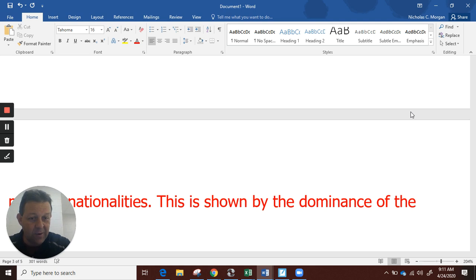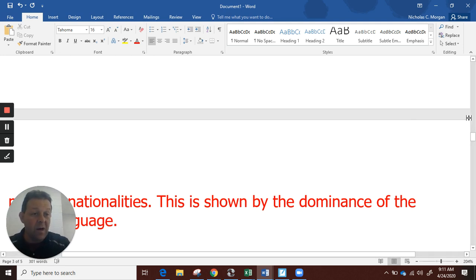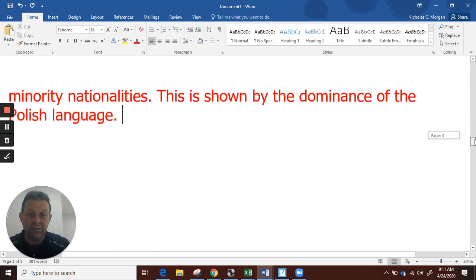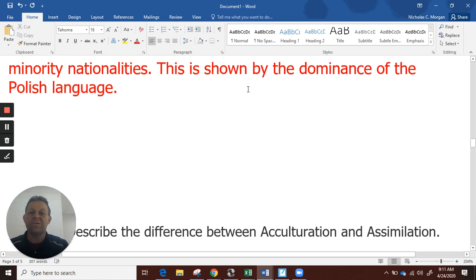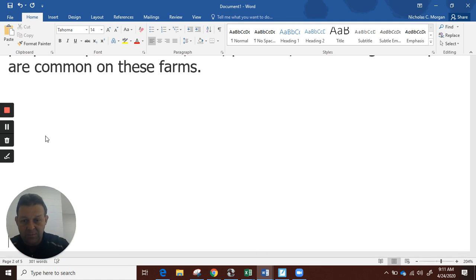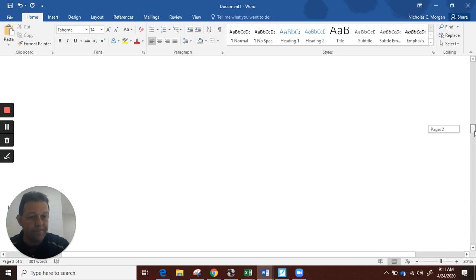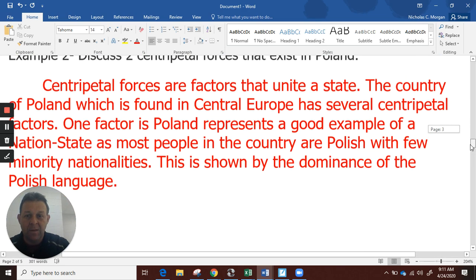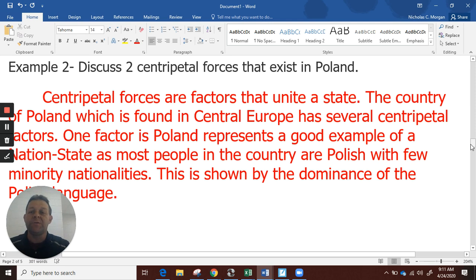This is shown by the dominance of the Polish language. The way this video is set up, it's hard for me to see what I'm typing. Let me bring everything, drop it down so you guys can see this better. So I'm discussing two centripetal forces that exist.